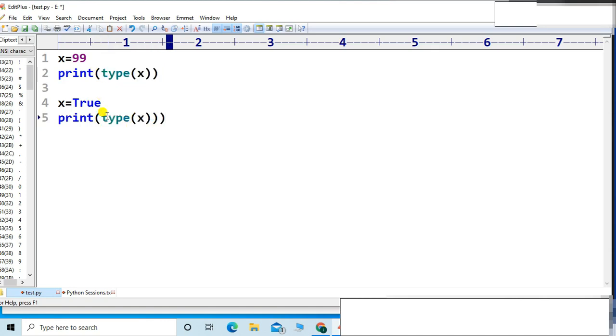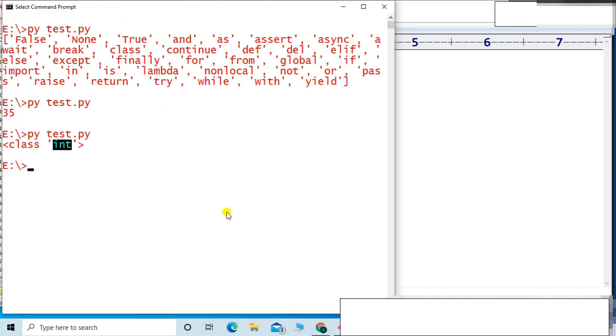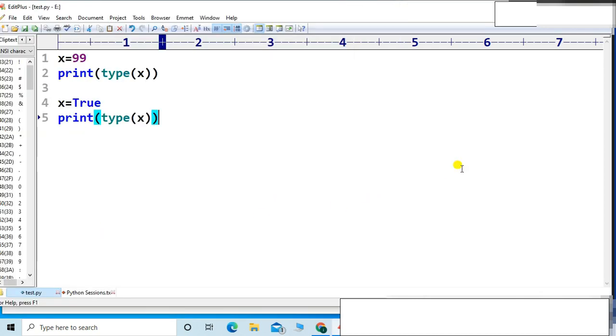Let me check, one second, one bracket is more. Yes, first class. Okay, now initially it was int, now it is a boolean type. So what I mean to say is, based on the provided value, the type will be identified. That's why Python is a dynamic type language.